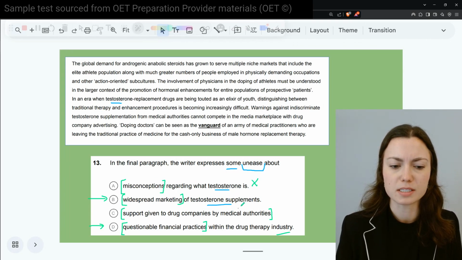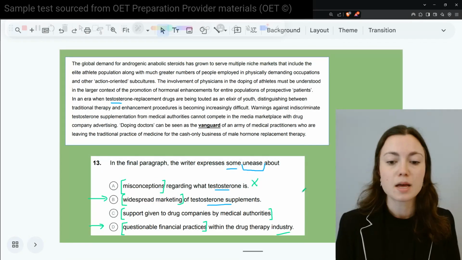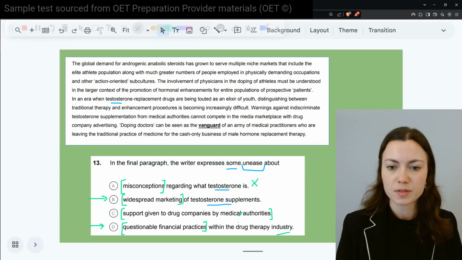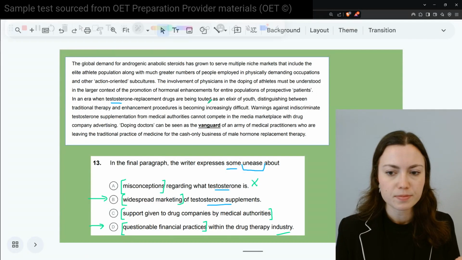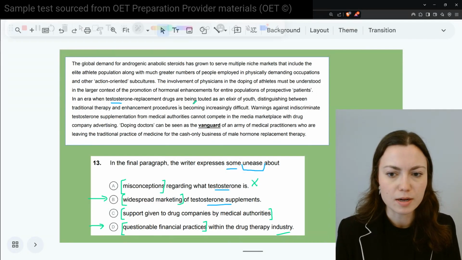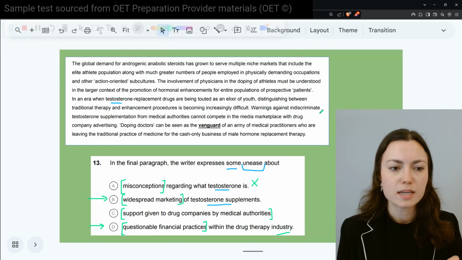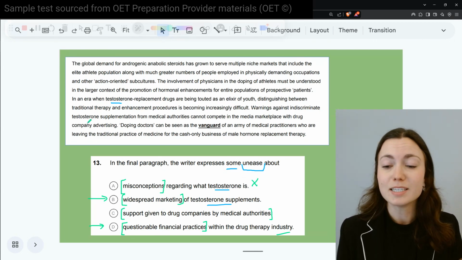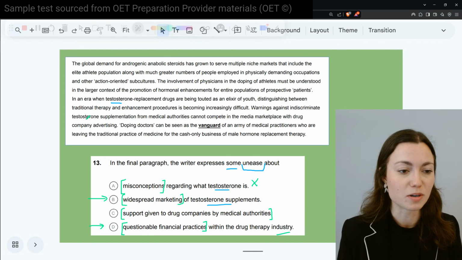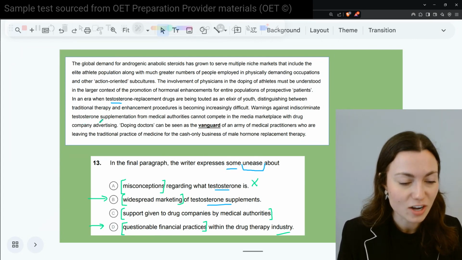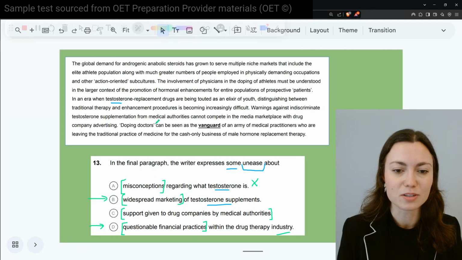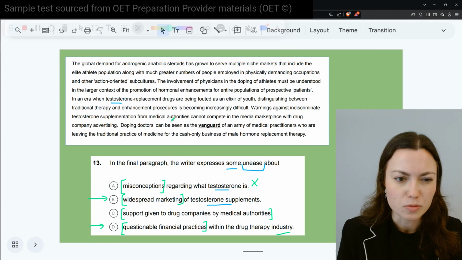All right, let's go to C. Support given to drug companies by medical authorities. So right at the bottom here, what do we have? Just before that, warnings against indiscriminate, that's a tricky word, indiscriminate testosterone supplementation from medical authorities cannot compete in the media marketplace with drug company advertising. So we have something in there.